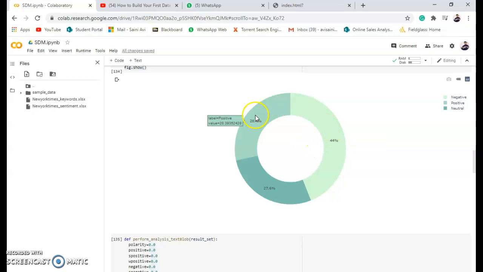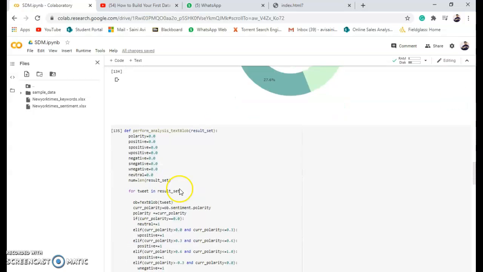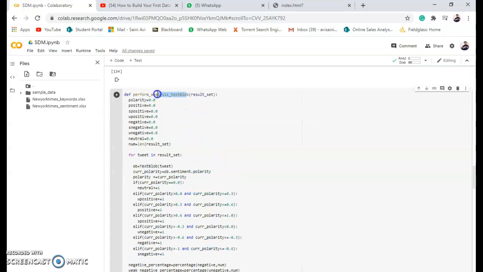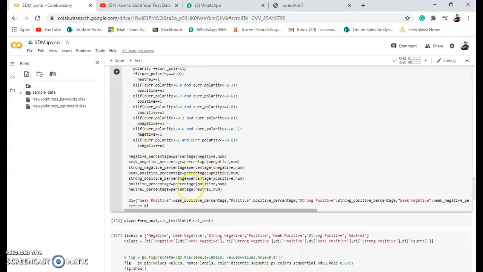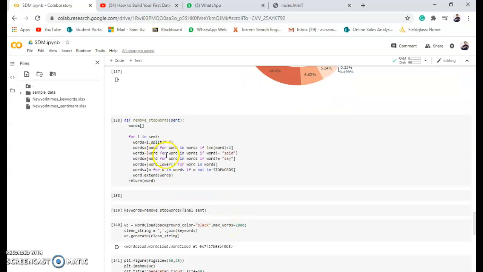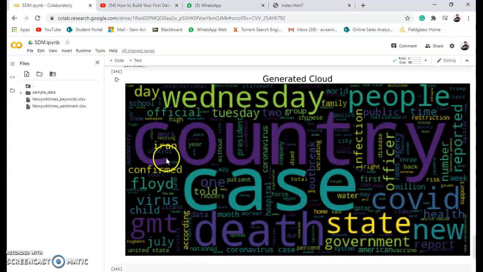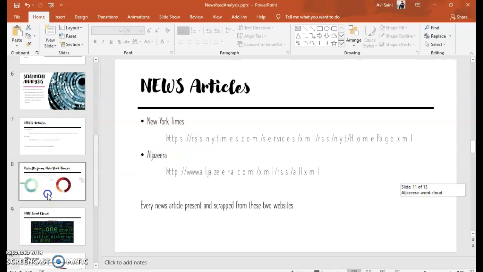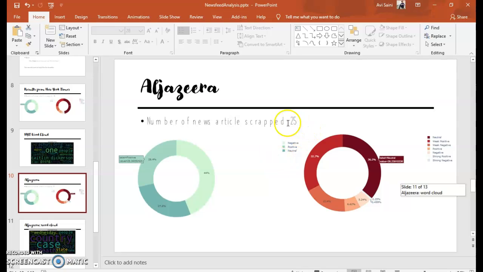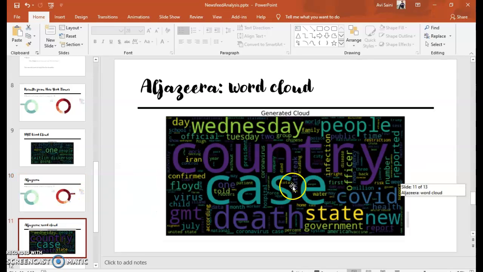This is negative, positive, and weak and neutral. And this is done by TextBlob, where we have given polarity. Here are the results for Al Jazeera: weak negative, neutral, weak positive, negative, strong positive, strong negative. And here's the word cloud generated that I have also shown in my presentation. These are the results. The number of articles for Al Jazeera is here, and the word count generated here.